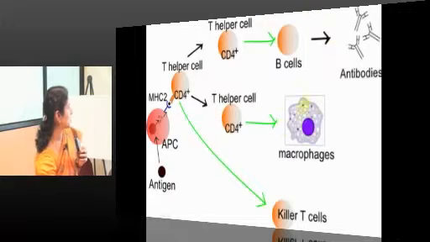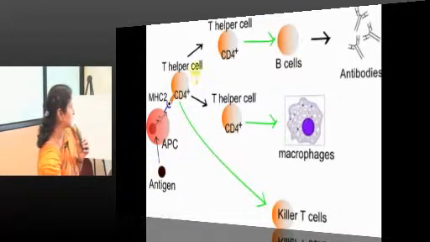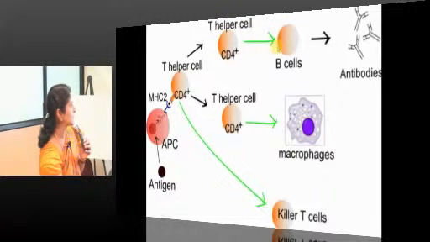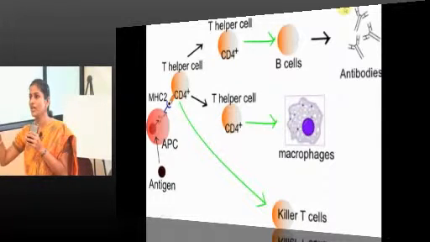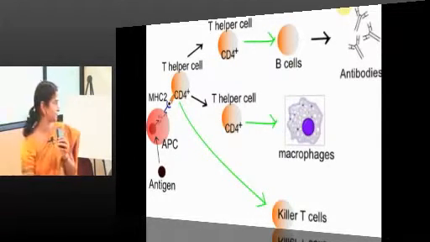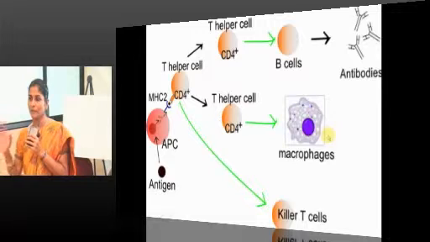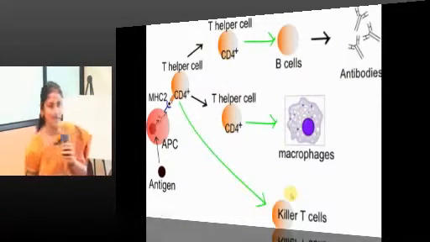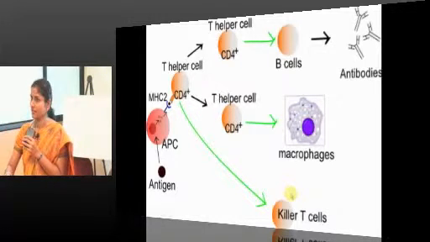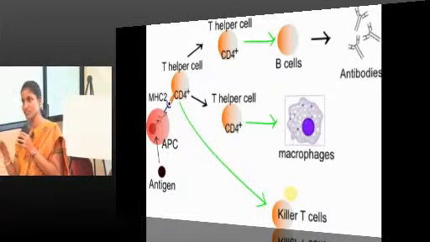So this is what happens in short. Antigen presenting cell processing and presenting antigen to a helper T cell, and this CD4 helper T cell inducing B cells, inducing antibody production, mounting type 1 hypersensitivity reaction. CD4 helper T cell activating macrophages, mounting type 4 hypersensitivity reaction. CD4 helper T cells activating killer cells, both cytotoxic lymphocytes and NK cells, mounting again type 4 hypersensitivity reaction, cytotoxicity, right.